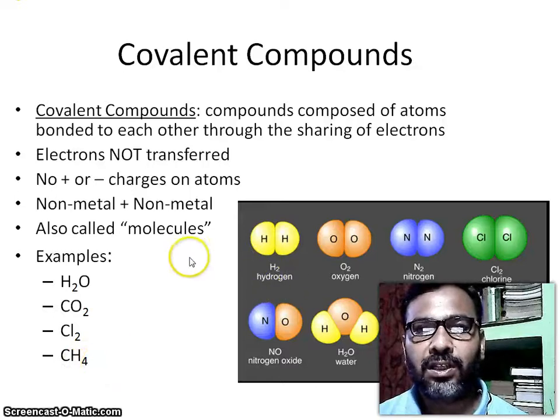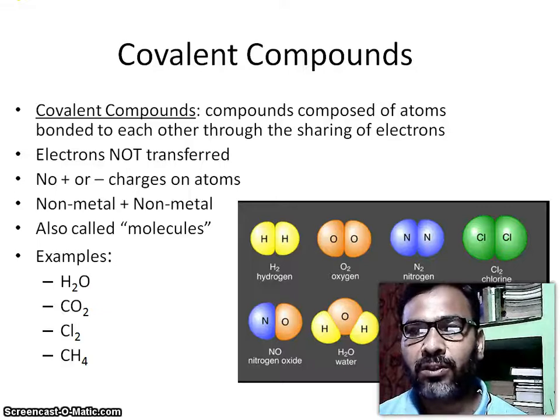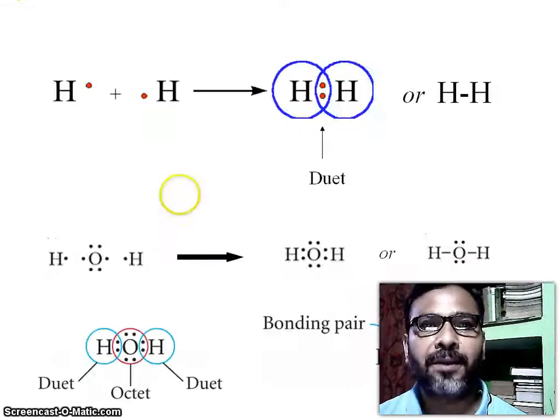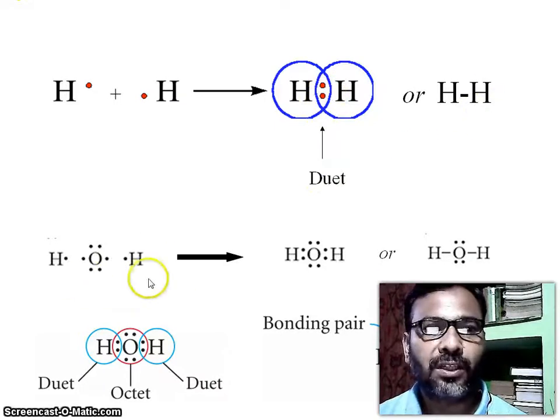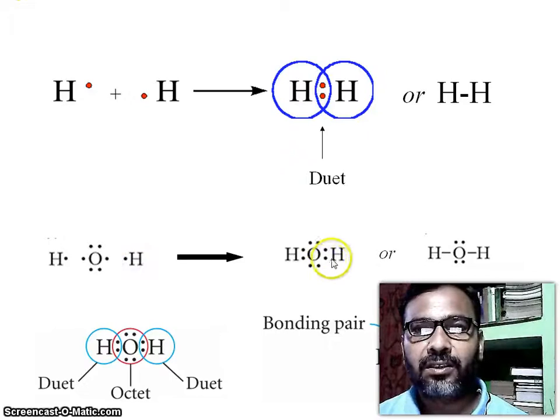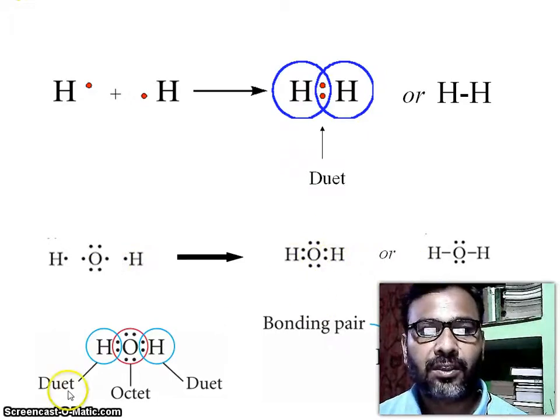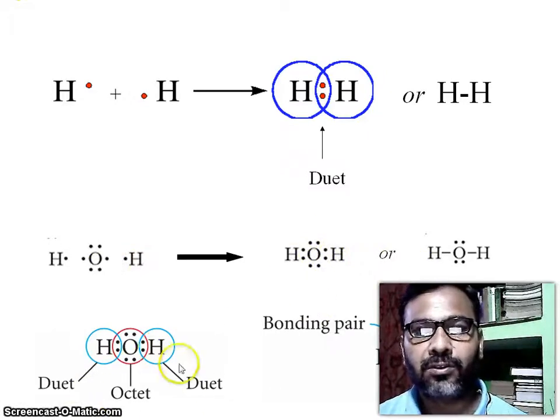So this is H2 hydrogen, O2 oxygen, N2 nitrogen, Cl2 chlorine, NO nitrogen oxide, H2O water, NO2 nitrogen dioxide, CO2 carbon dioxide. Now you see this is the sharing of electrons, and this is the duet formation in H2. Here the water: hydrogen needs a duet and oxygen needs an octet. So this is the lone pair of electrons and this is the bond pair of electrons.